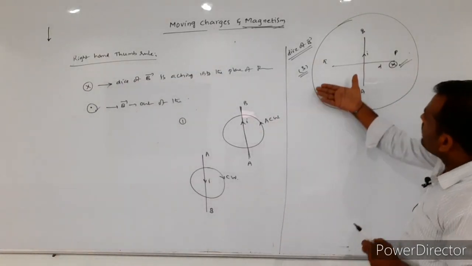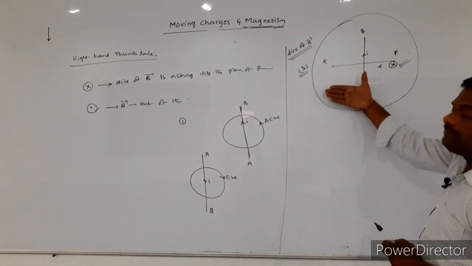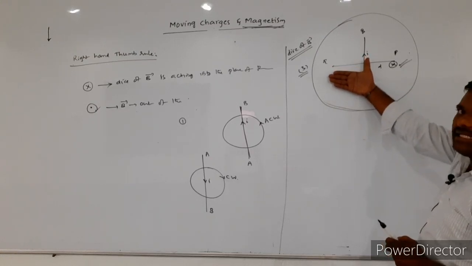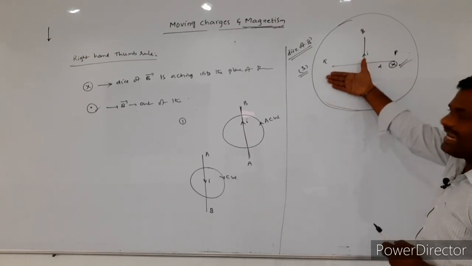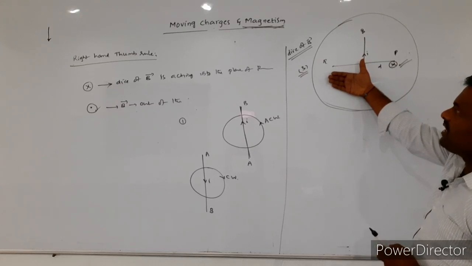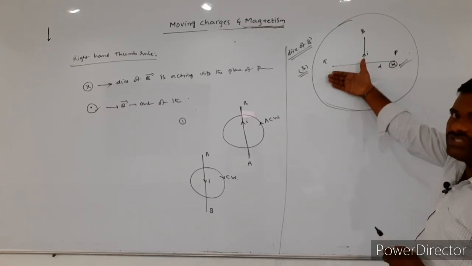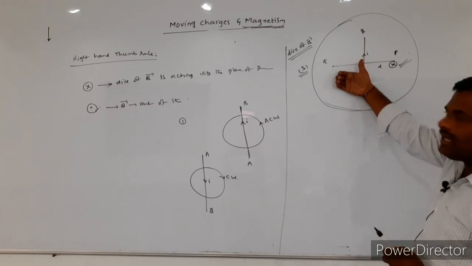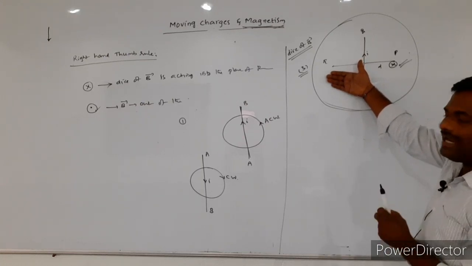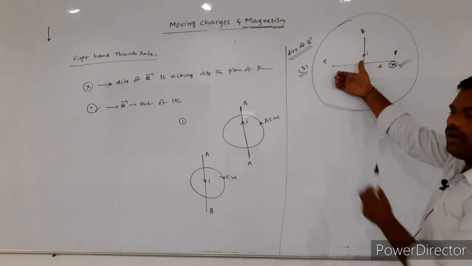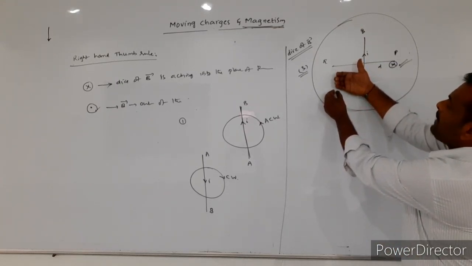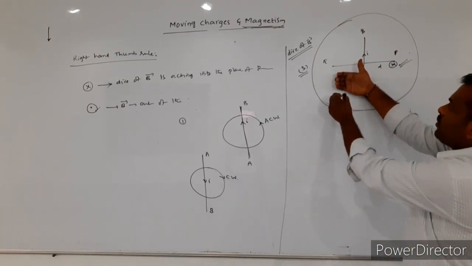Now coming to here. Again I am placing my right hand thumb in the direction of the flow of the current. Now curl the fingers, the curling fingers will be coming outwards. If you see properly, the curling fingers will be perpendicular to the plane.